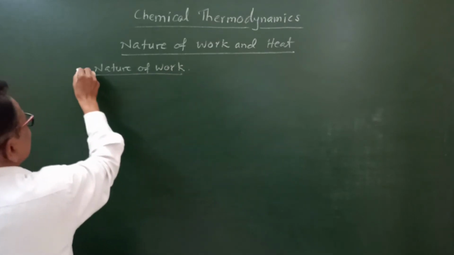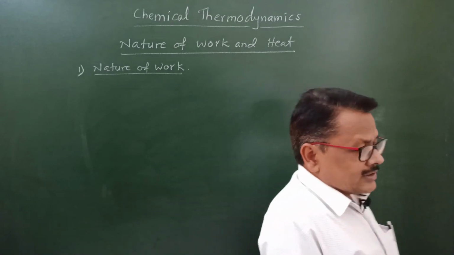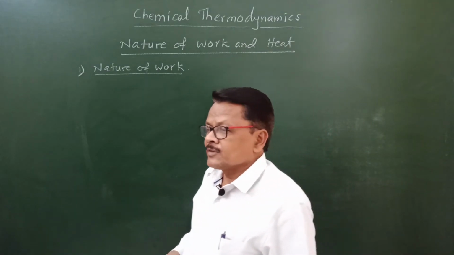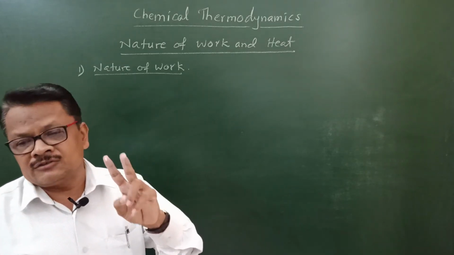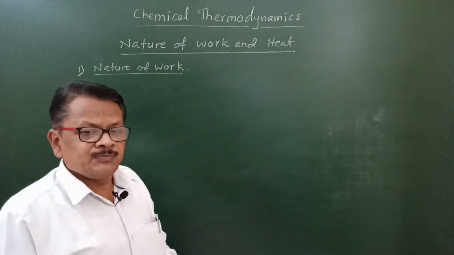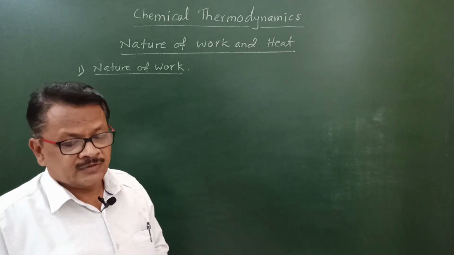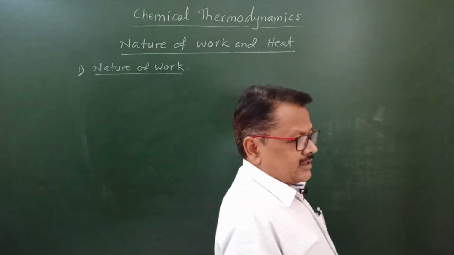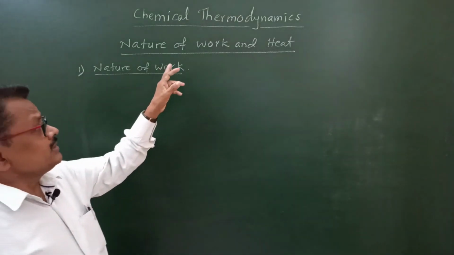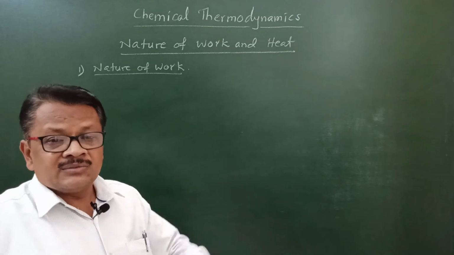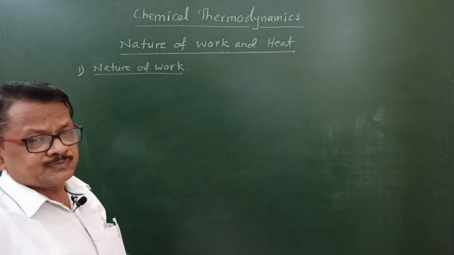And then we'll consider the nature of heat. Before considering this point, we should know that the energy of the system can be exchanged with the surroundings in two ways. Which are those two ways? In the form of work and in the form of heat. Any system can exchange its energy with its surroundings in two forms, in the form of work as well as in the form of heat. We will see how it happens in case of nature of work.